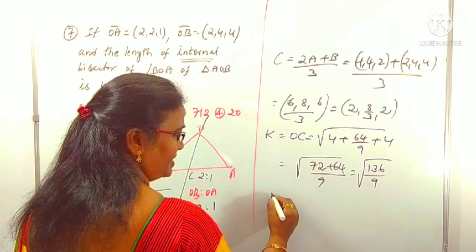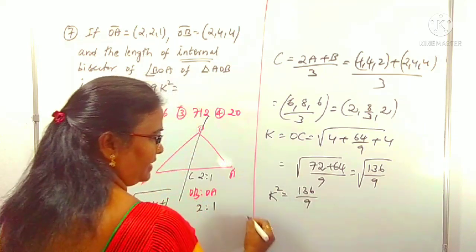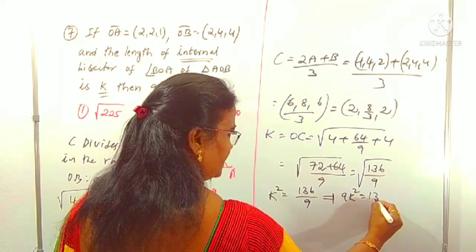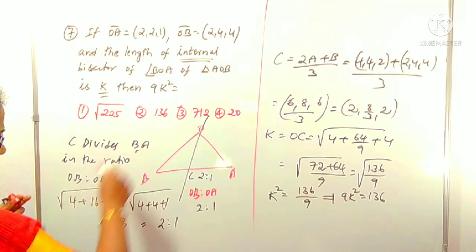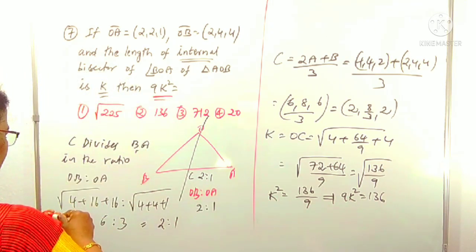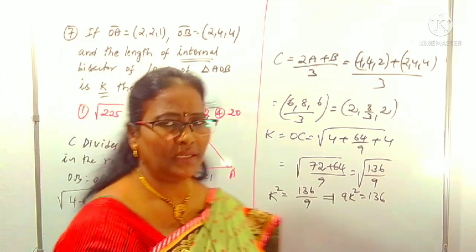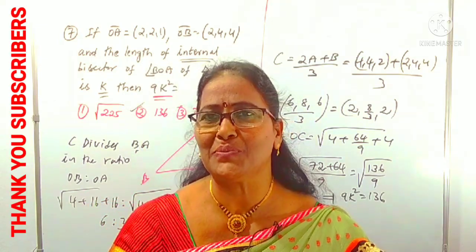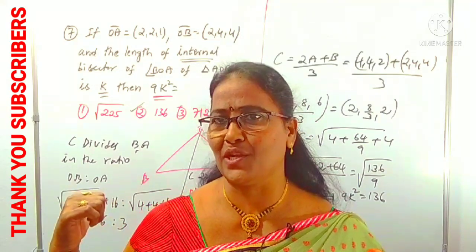Take the squaring on both sides. Therefore K square is equal to 136 by 9. Taking the cross multiplication, 9K square is 136. We want 9K square, and we got 136. It is clearly the second option. Is it clear? So simple. Just concentrate on what the internal bisector length is and how you can find it. I already explained all those points in previous videos of vectors. You can watch them and definitely follow this also.